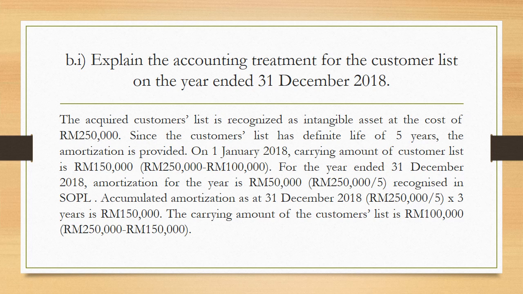You have to minus the accumulated amortization for 3 years. So the total is 150,000. So 250,000 initial cost minus the accumulated amortization for 3 years, 150,000, and you get 100,000 ringgit for the carrying amount of the customer list.